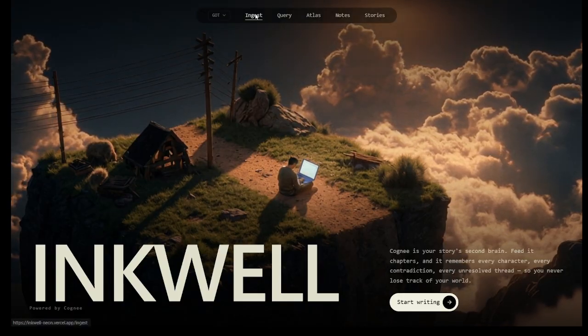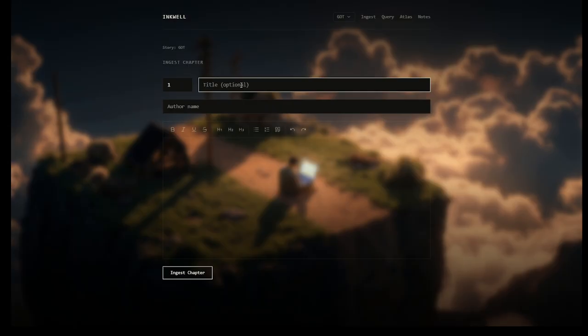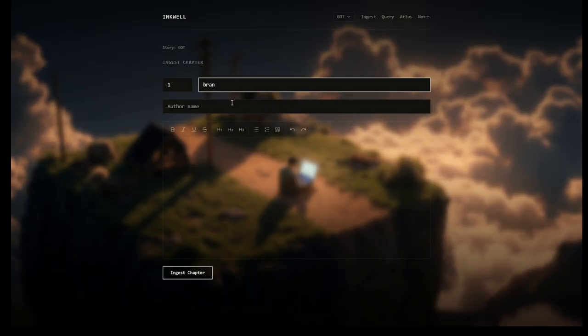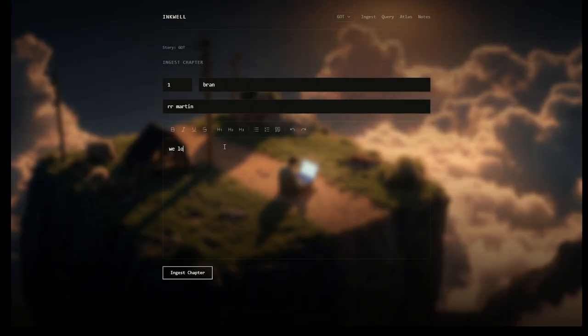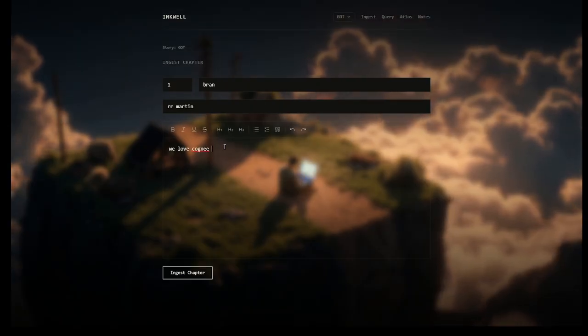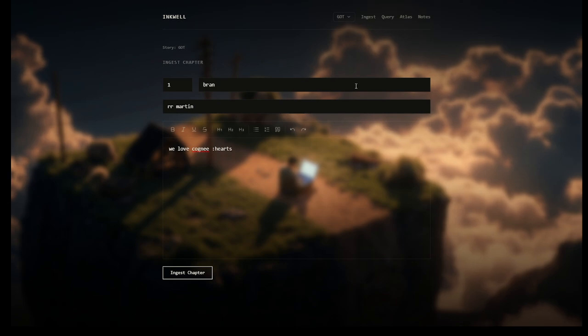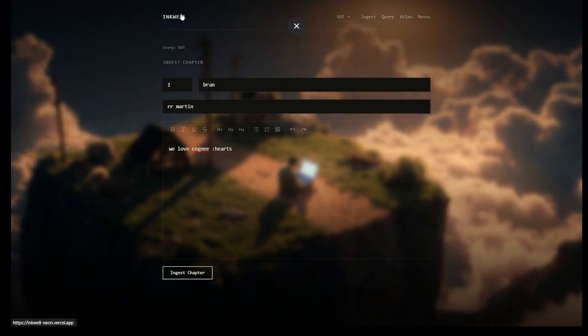Let me show you. The workflow is simple. You paste a chapter, give it a number, hit ingest. Cognee's remember does the rest. Every chapter, every character, every location, every relationship written into the graph. Every attribute linked back to the exact sentence it came from. We've already fed it chapters 1 and 2 of Game of Thrones. What you're about to see is what Cognee built from that.